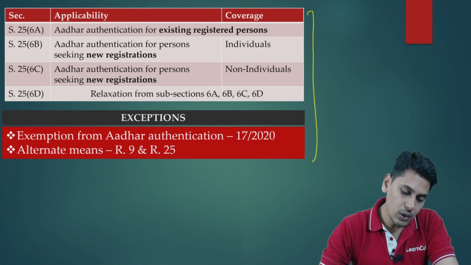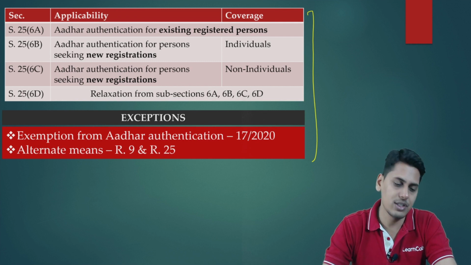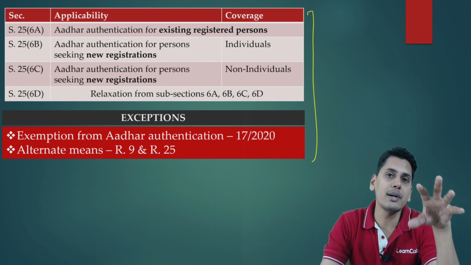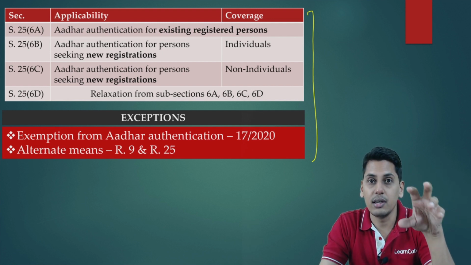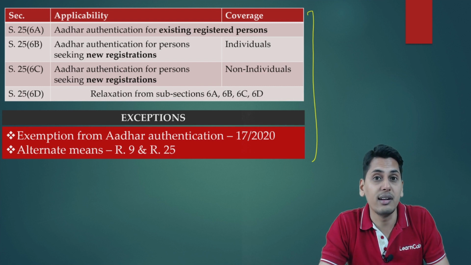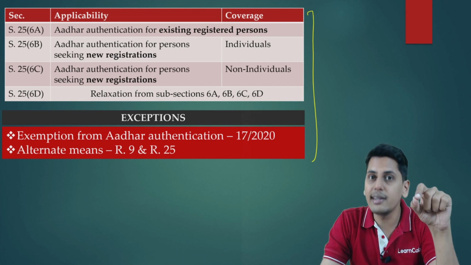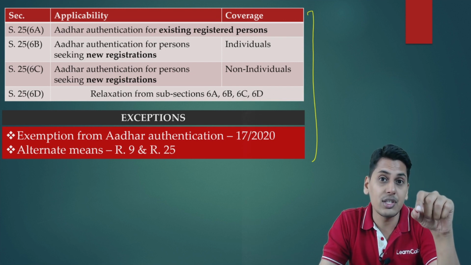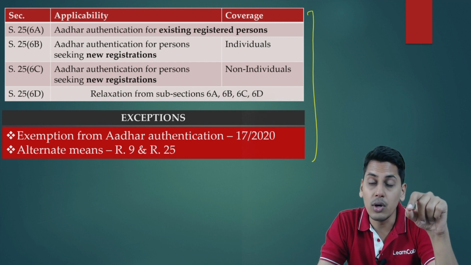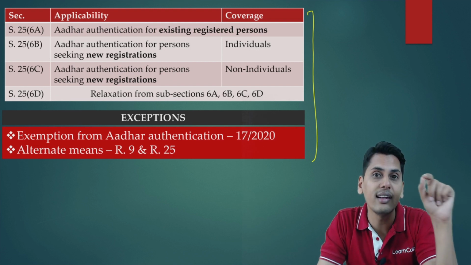Now friends, section 25 subsection 6b, subsection 6c and subsection 6d speak about Aadhaar authentication. That means if any person wants to obtain registration, he needs to get his Aadhaar number authenticated. Friends, please be very careful. It doesn't tell you that if any person wants registration, he needs to have an Aadhaar number. That is not the provision. The provision tells you if any person wants to obtain registration, he needs to get his Aadhaar authenticated.